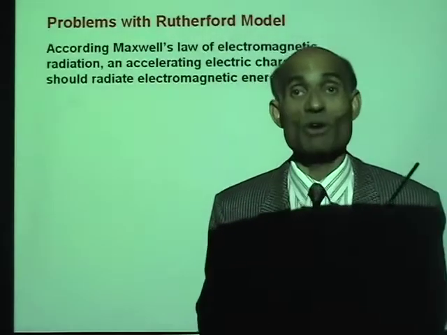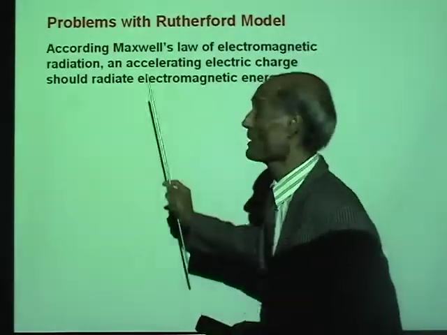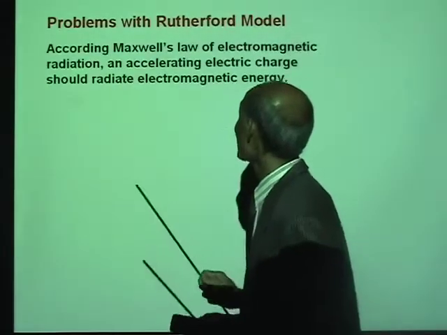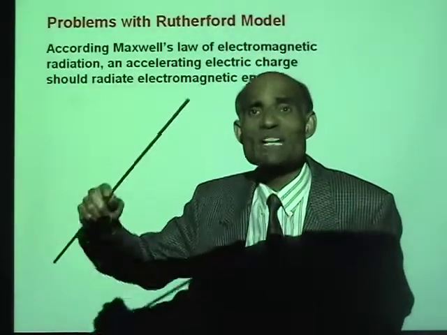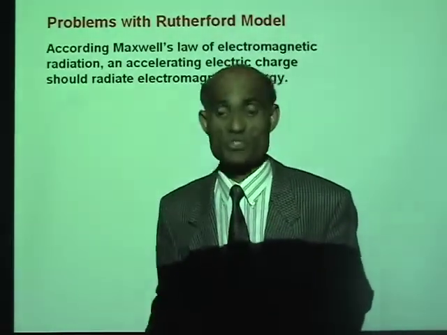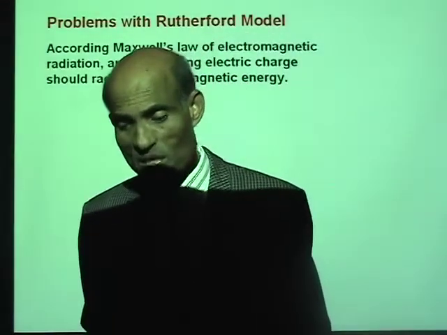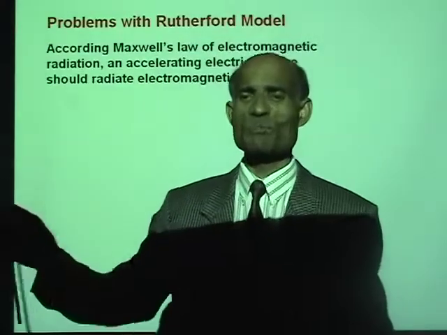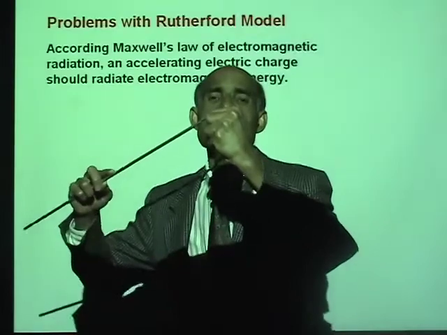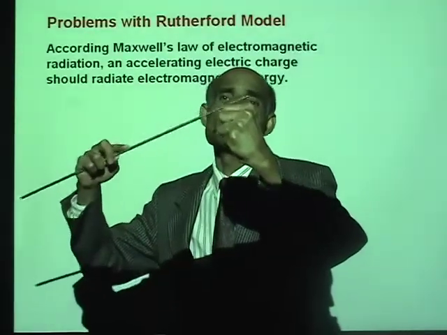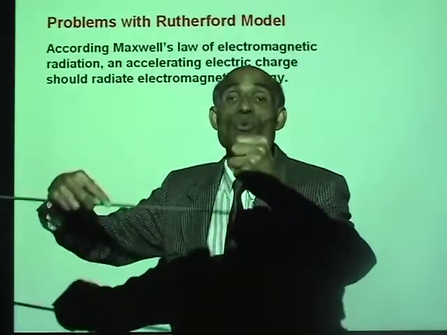But most of all, Rutherford's model failed because of a particular phenomenon. According to Maxwell's law of electromagnetic radiation, an accelerating electric charge should radiate energy. Now, if you look at the Rutherford model, what does it tell you? It tells you that an atom consists of a nucleus with electrons going round it in circles.